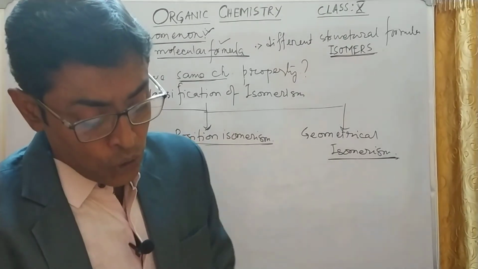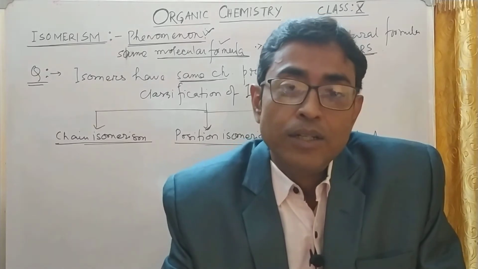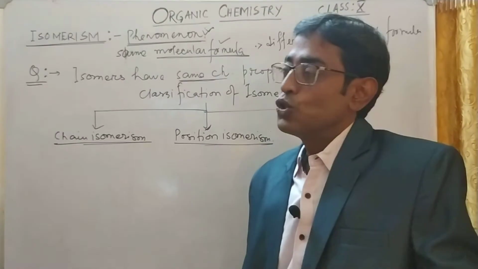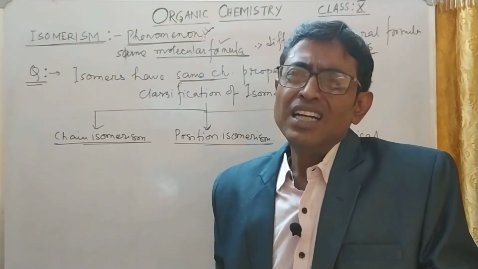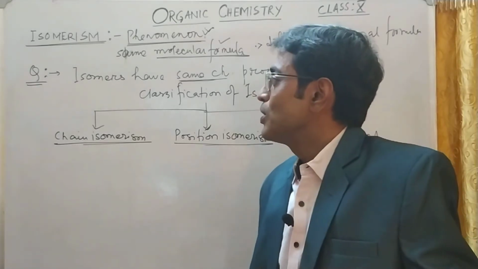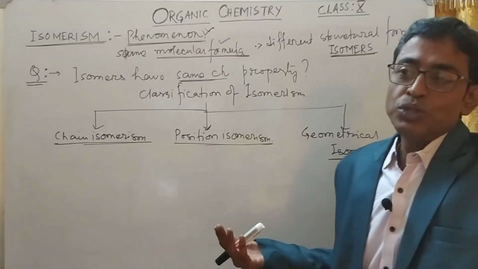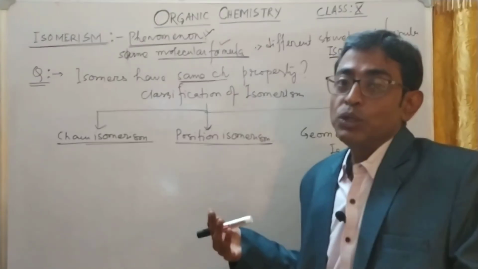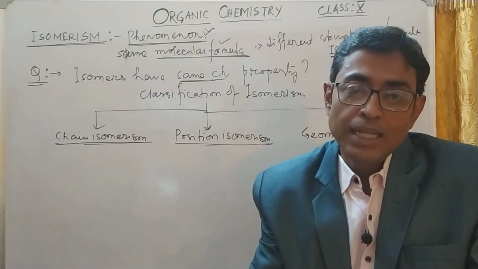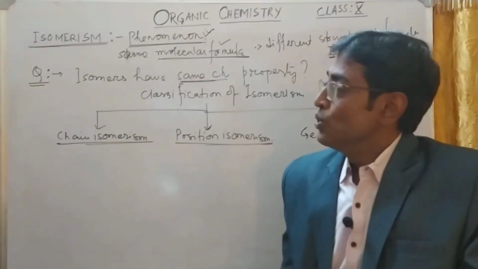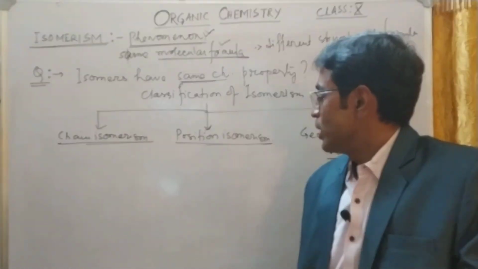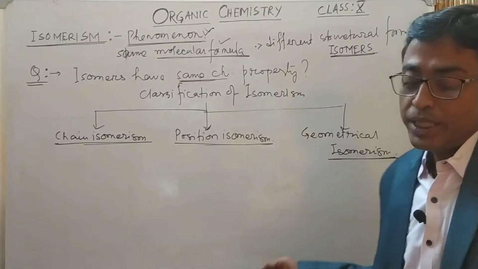Before going into these different types of isomerism, let us first learn a few tricks of naming compounds, because if I say n-butane, 2-heptane and so on, you are unable to understand. So we will start with a little bit of nomenclature and then come back to isomerism. Remember, there are three types: chain, position, and geometric isomerism.